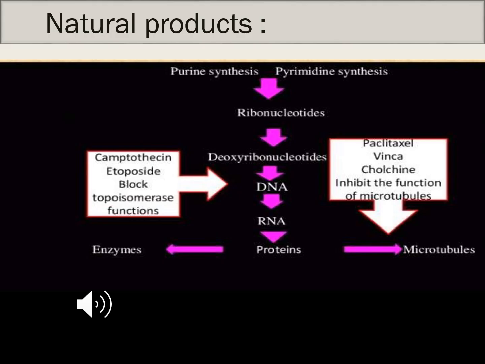So this slide explains the mechanism of the purines and pyrimidines which are preventing the function of the DNA. Generally, purines and pyrimidines are helping for formation of DNA. We are using purine antagonists and pyrimidine antagonists, so we don't have the proper synthesis of the DNA. Whereas the Vinca alkaloids are preventing the microtubule formation, and other drugs are preventing the topoisomerase enzyme. So thereby the microtubule formation and the synthesis of proteins is being prevented.